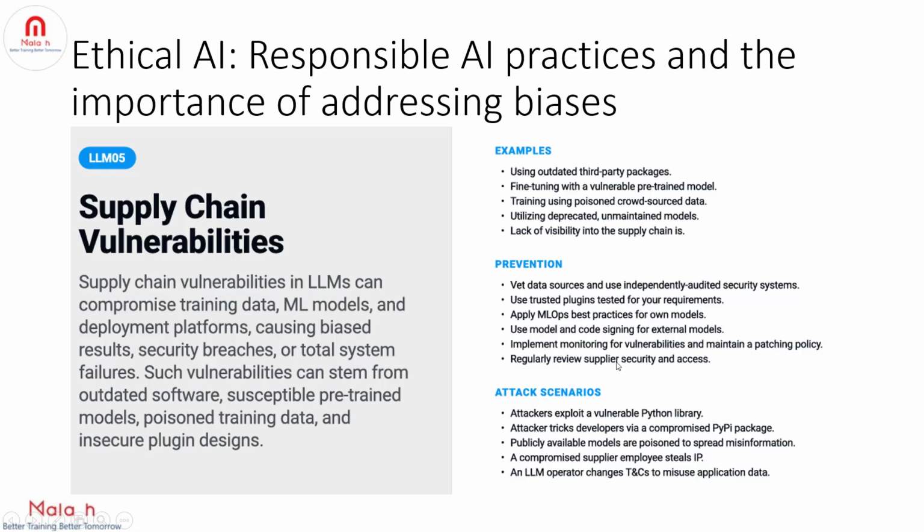So that means supply chain vulnerabilities in LLMs can compromise model training data, machine learning models, and also deployment platforms, right? So which can cause biased results or security breaches, or maybe an attacker can bring down the entire system itself, right? So these vulnerabilities can happen when we are using some outdated software or susceptible pre-trained models or poisoned training data or insecure plugins, right?